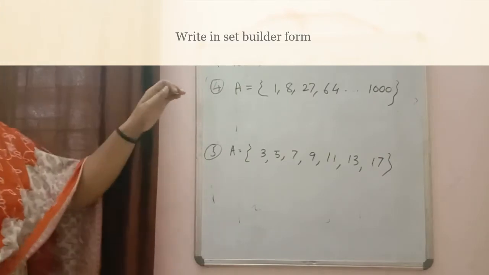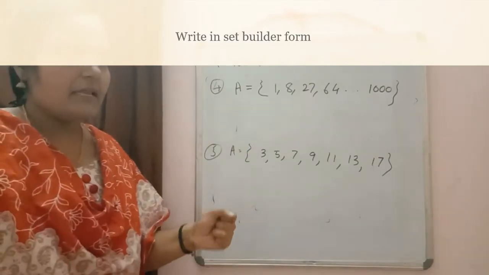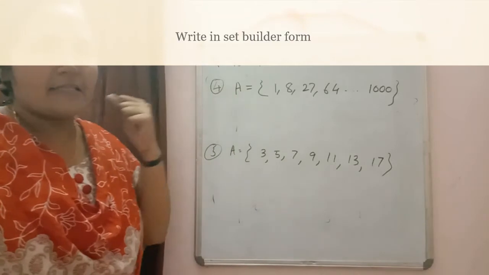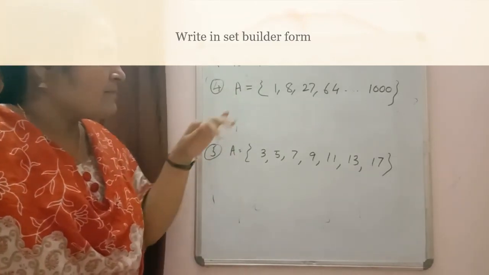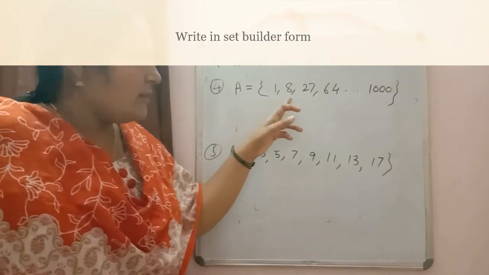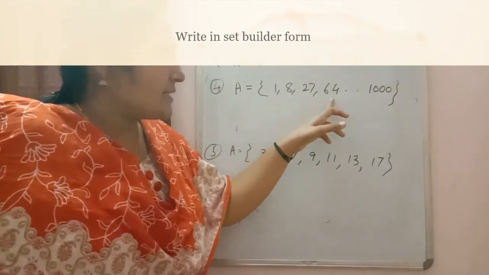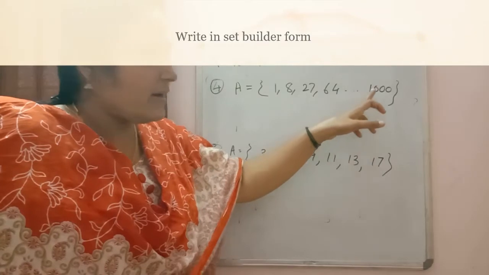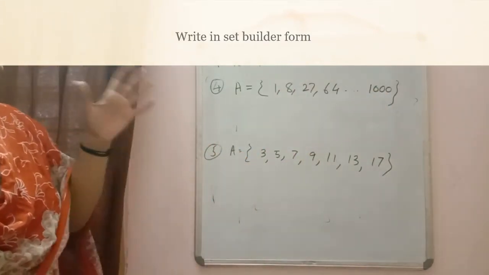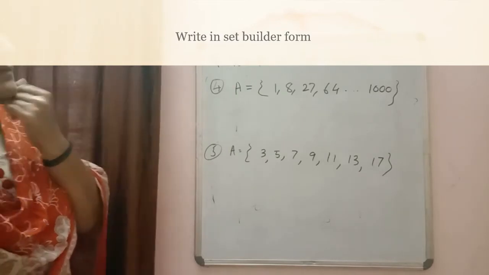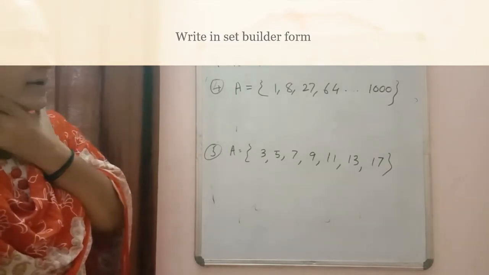Next one also, elements are listed there. We will write the property which is satisfied by the element. So here in fourth question you can check the numbers written 1, 8, 27, 64. In between numbers are there. The last one is 1000. So can you check these elements are of which form? Just to check it is in which form.